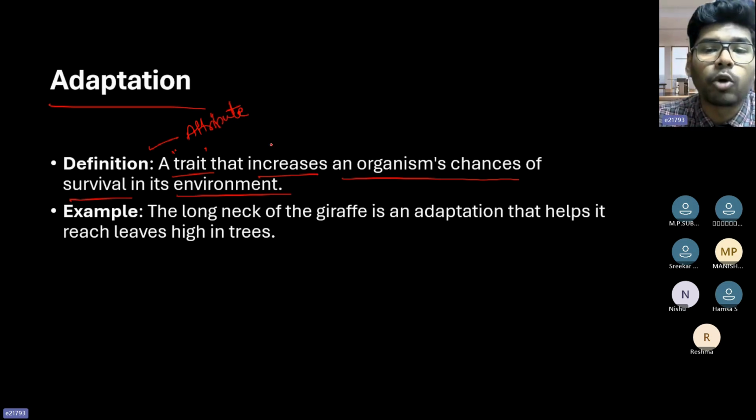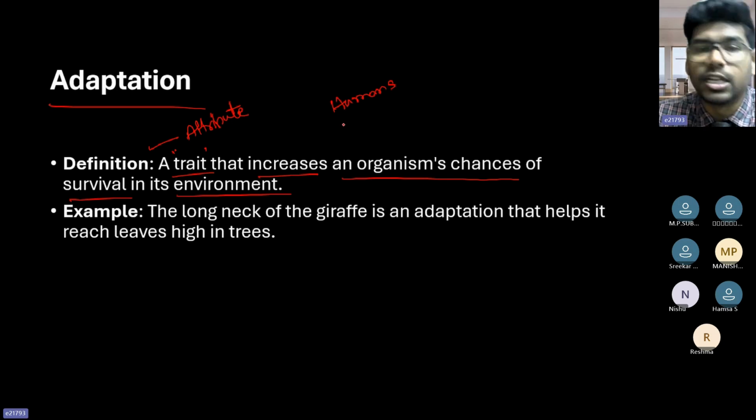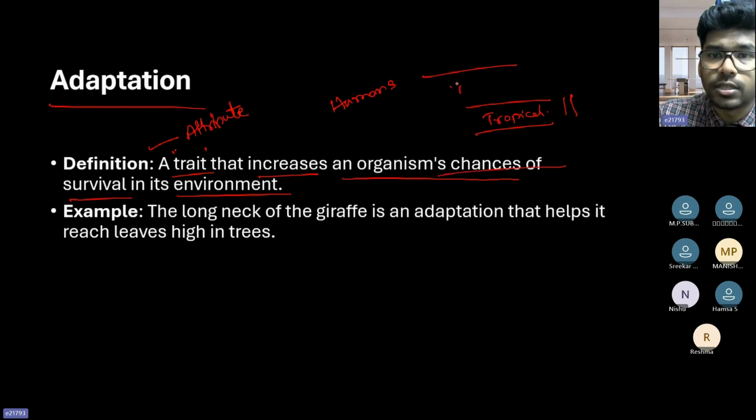So when you're talking about adaptation, when you say humans, adaptation to different climatic conditions, right? So I said in the tropical regions, they are lean, whereas in temperate regions, they are bulky, right?